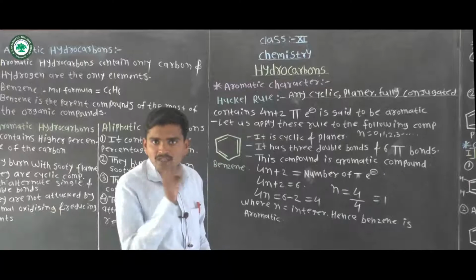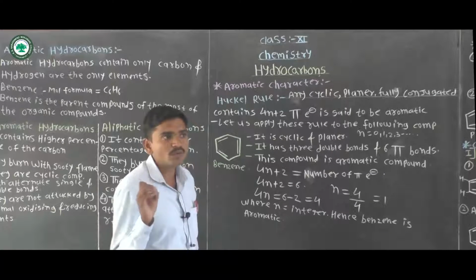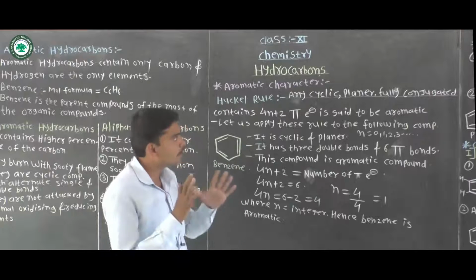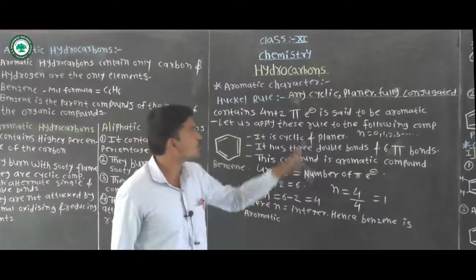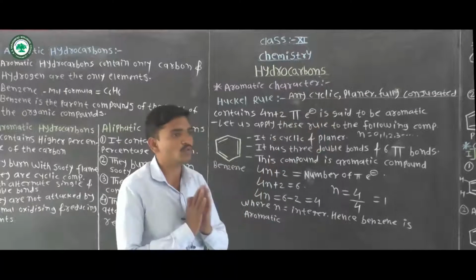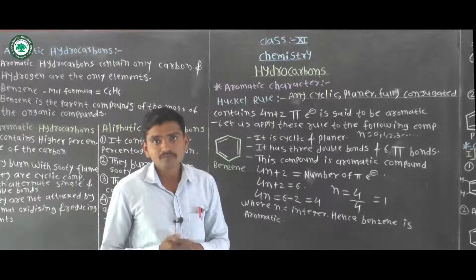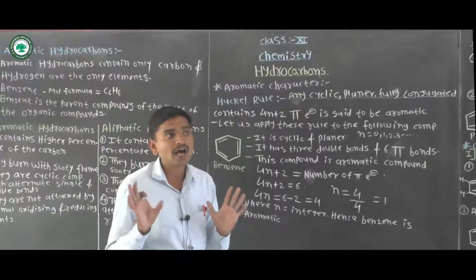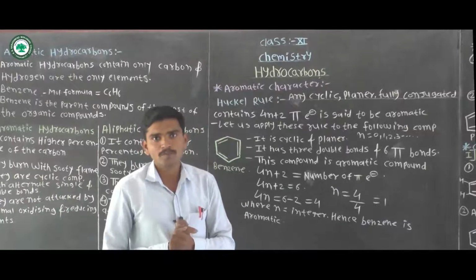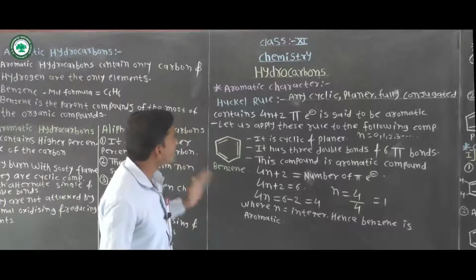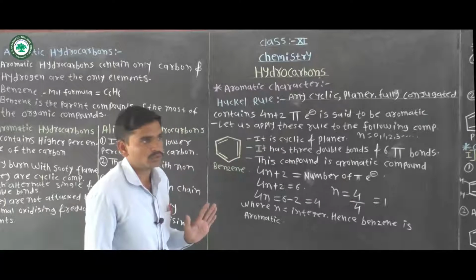Compounds that obey Huckel's rule. Huckel's rule says that any cyclic, planar, fully conjugated compound containing 4n plus 2 pi electrons is aromatic. Now let us apply this rule to the following compound.